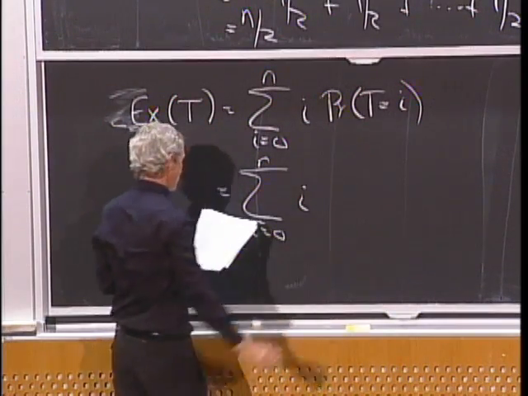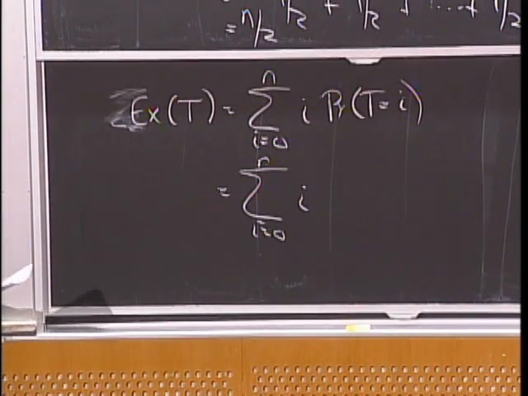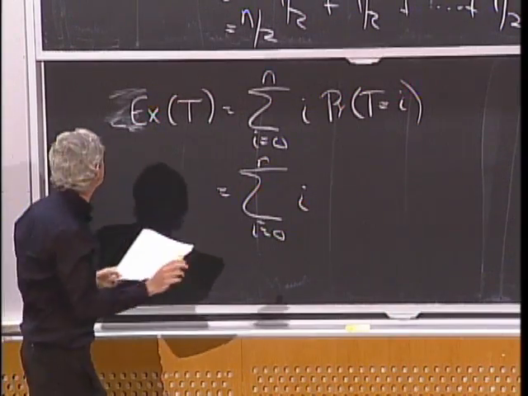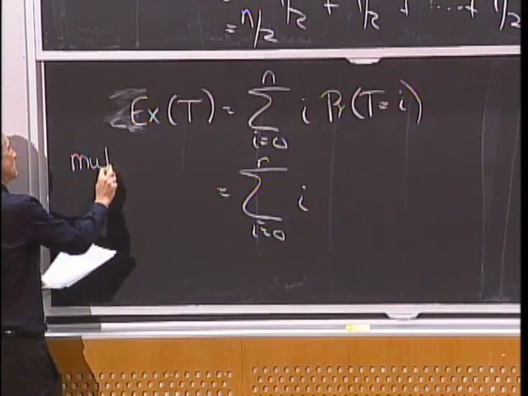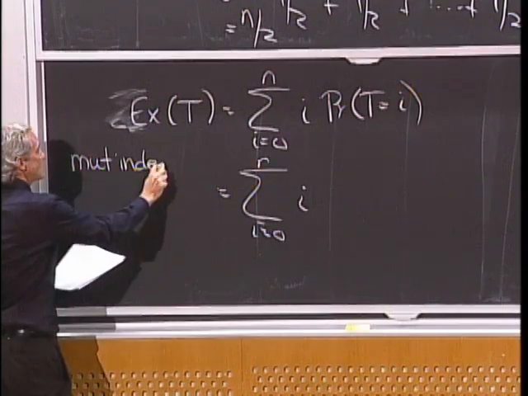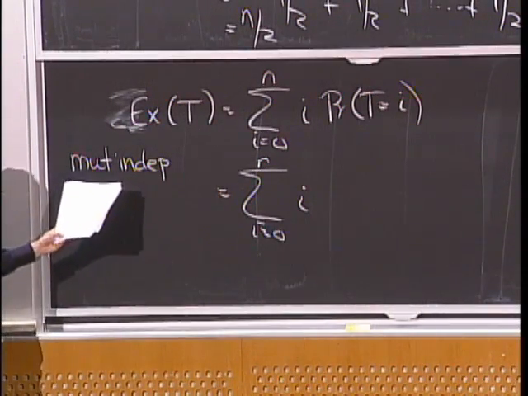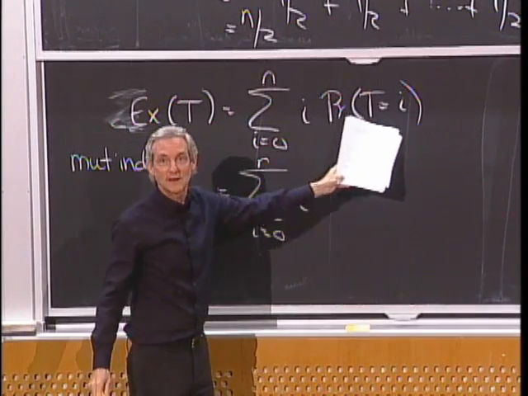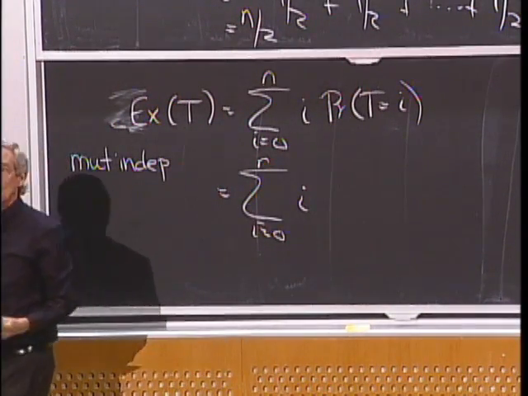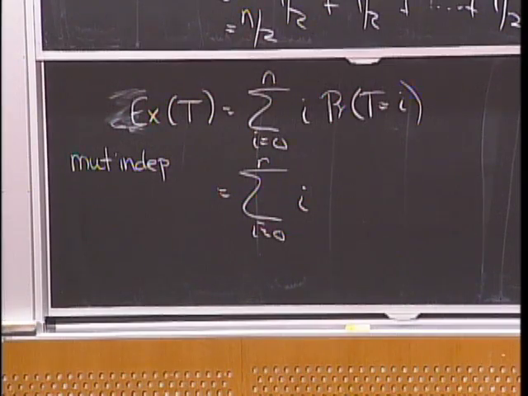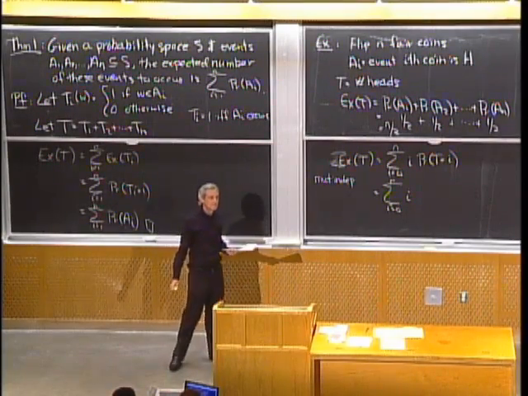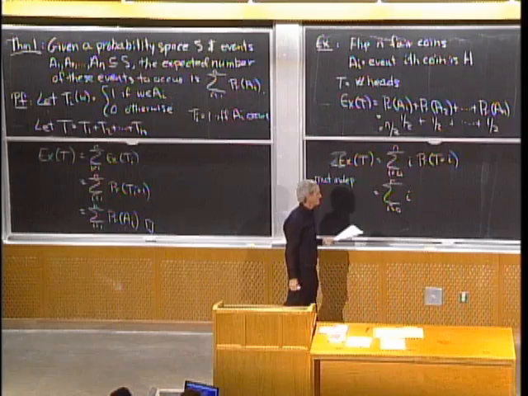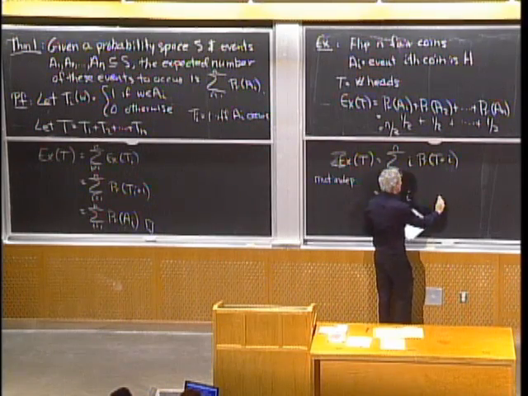What is the probability of getting i heads? And now I'm going to have to assume mutual independence, actually. Now I'm going to need mutual independence. So already this method isn't as good, because I had to make that assumption to answer this question. If you don't make that assumption, you can't answer that question. What's the probability of getting i heads out of n? Yeah? Half to the nth power. Yep. Times n choose i.